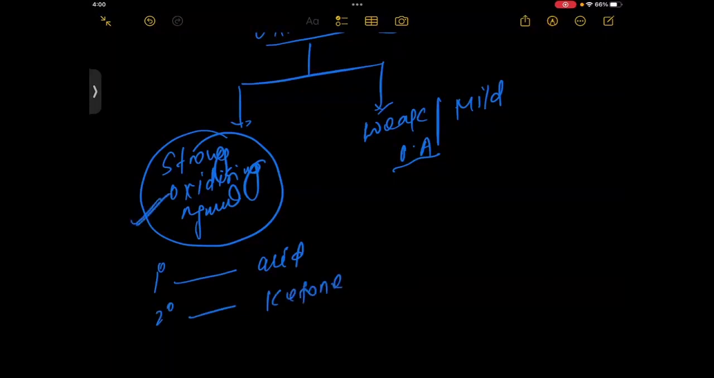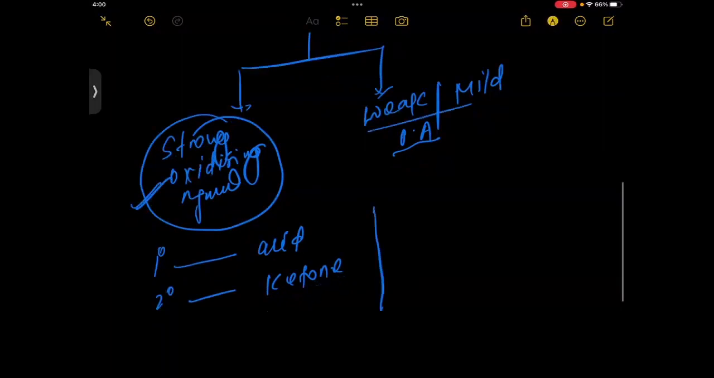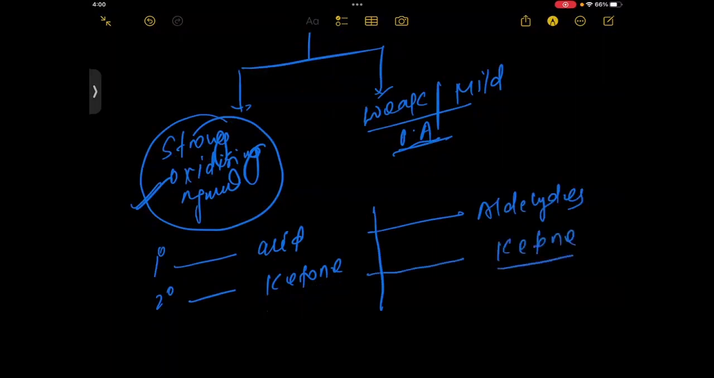agents. Okay, students, through weak or mild oxidizing agents 1-degree will be converted into aldehydes, 2-degree will be converted into ketone, except catalytic dehydrogenation, because catalytic dehydrogenation is also considered as a mild oxidizing agent. So except catalytic dehydrogenation, 3-degree alcohol will not be oxidized by mild oxidizing agents. Understood what I am telling you? Again, I repeat that through mild oxidizing agent, 3-degree alcohol will not be oxidized except catalytic dehydrogenation.